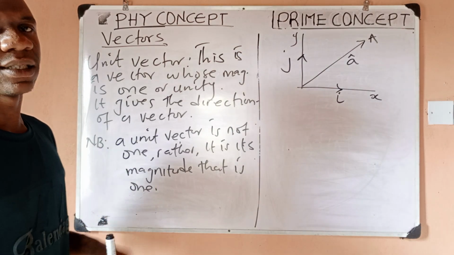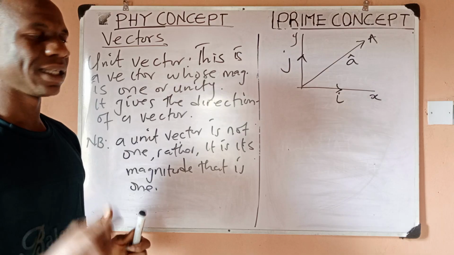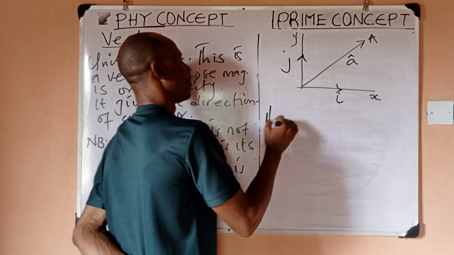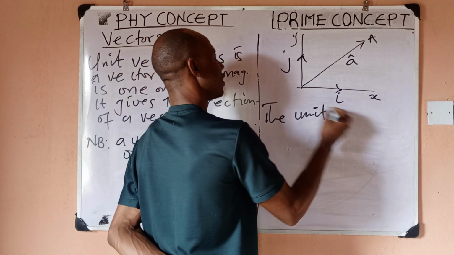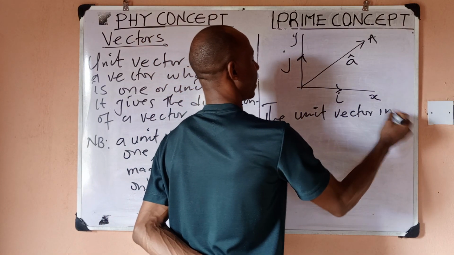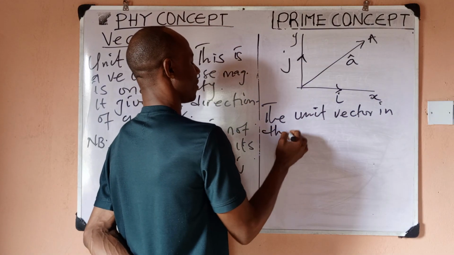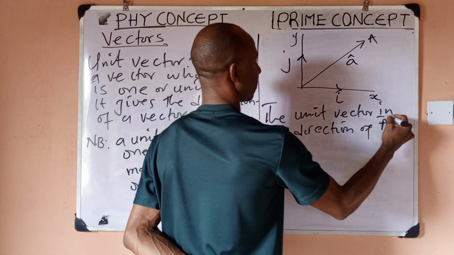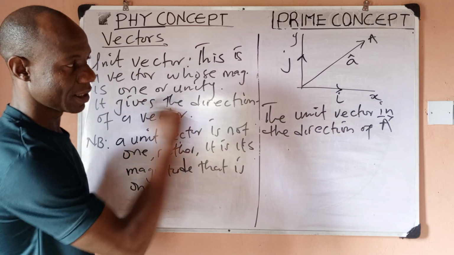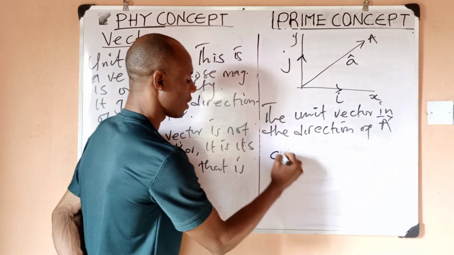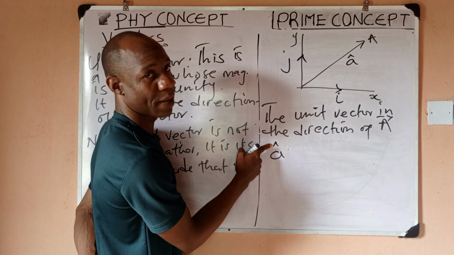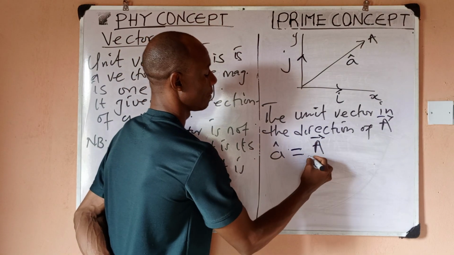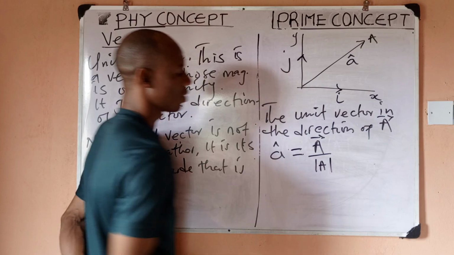So how do we find a unit vector pointing in the direction of a given vector A? The unit vector pointing in the direction of A is usually denoted by A with this cap above it, and it is equal to the vector A divided by the magnitude of the vector.